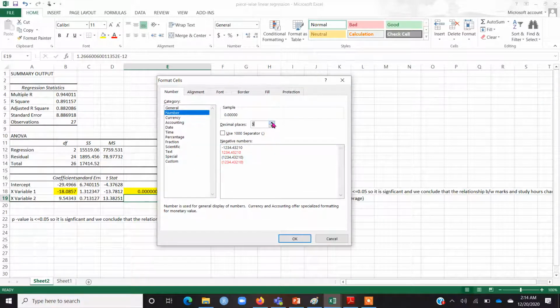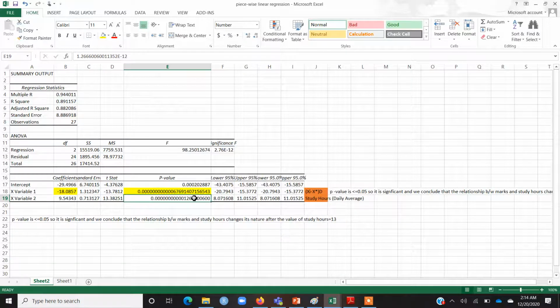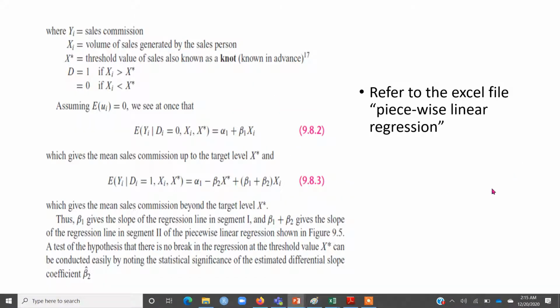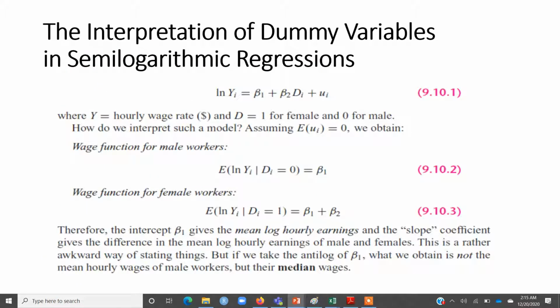Just increase the decimal places, and you will see that this is reported in its actual form, right? So sometimes the results are reported in exponential form, and you can easily convert them by using this procedure that I have just explained. Okay, so this was about the idea of the piecewise linear regression model.